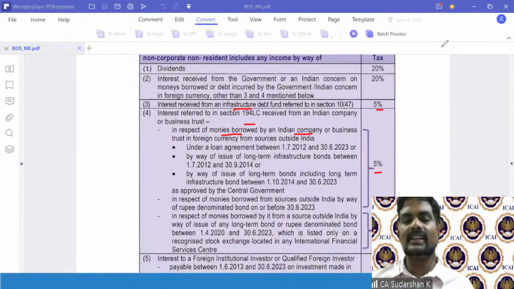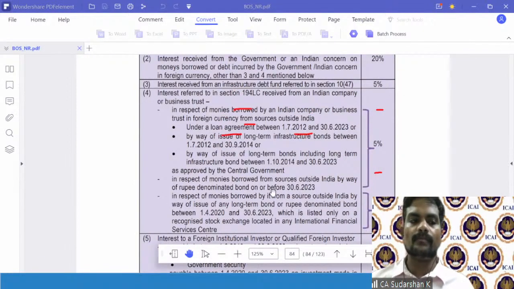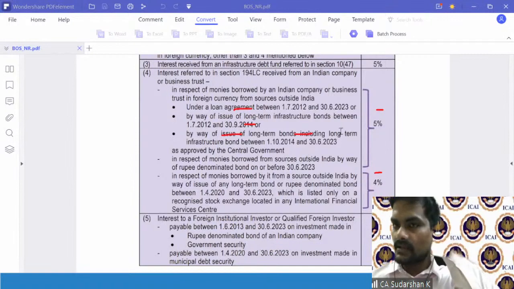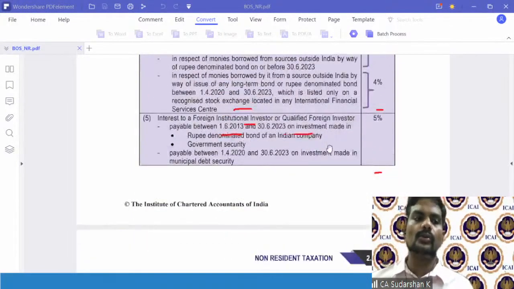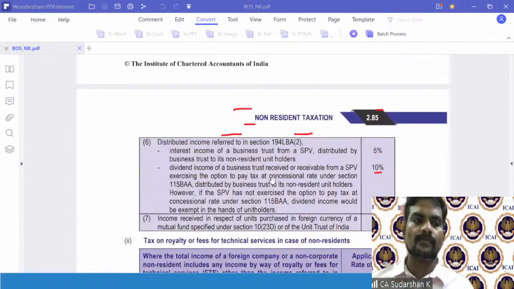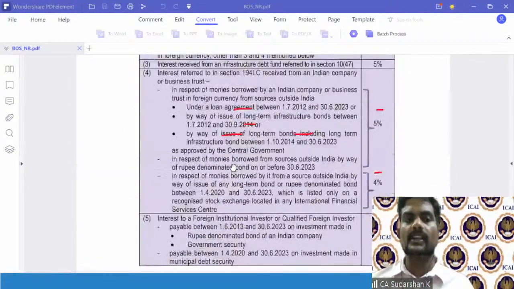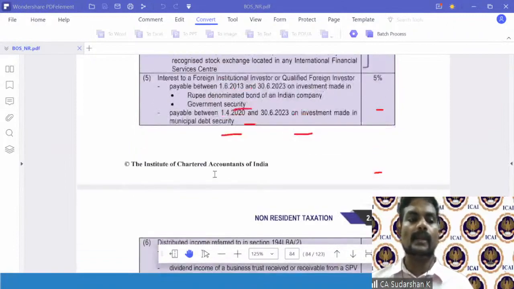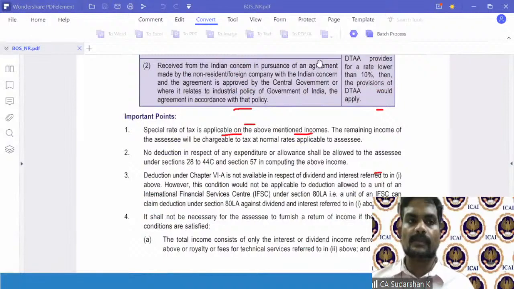So these are tax incentive mechanisms to promote monies to be borrowed from bonds, rupee denominated bonds or Masala bonds. But anyway, these are academically significant, but please have a look at these rates. I'm not going to dwell into all of these aspects. But majorly, what you need to keep in mind is dividend 20%, interest 20%, royalty and FTS 10%, and more importantly, if you come under 115A, this is a special rate of tax,